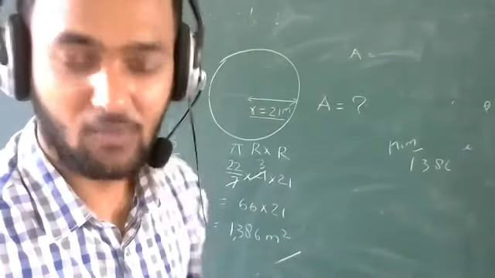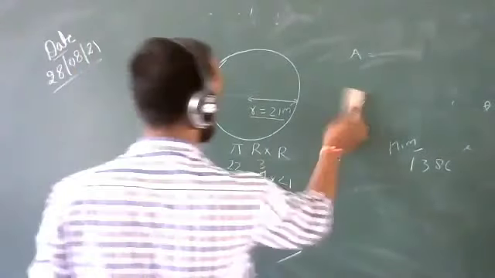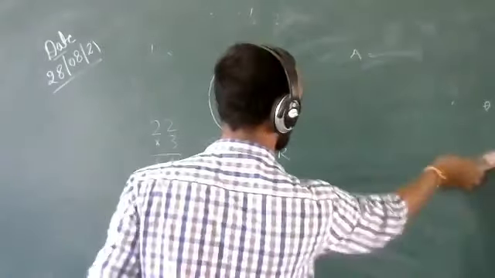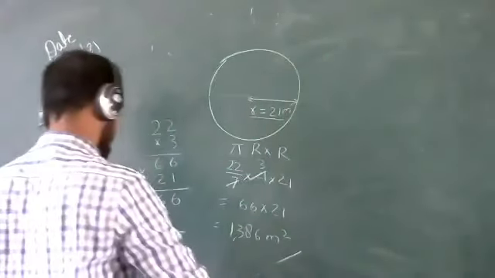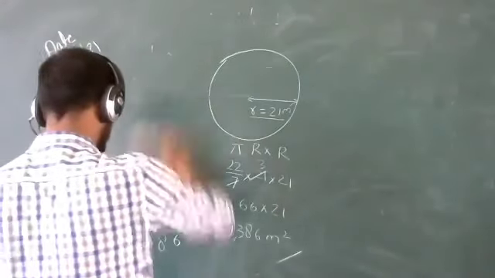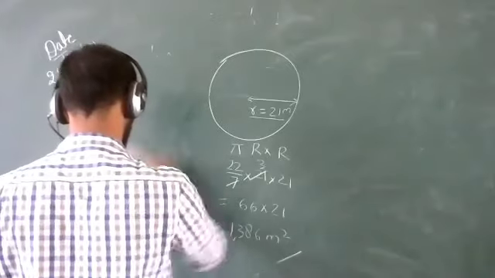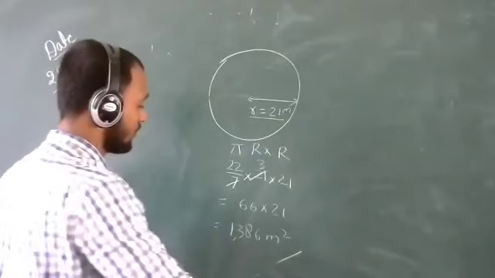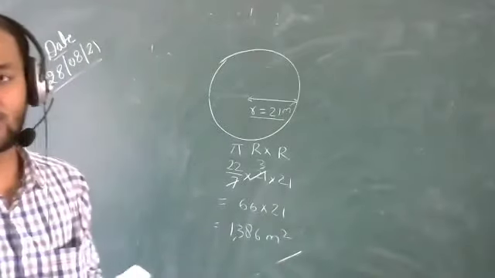Okay, Adarsh Kushwaha, what is your answer? What have you calculated? Good morning, sir. Good morning. Sir, 1386 meters square. Okay, very good. And what is the value of pi? Sir, the value of pi is 22 by 7. Okay, good. So whose answer is 1386 meters square? That is correct, and very good.